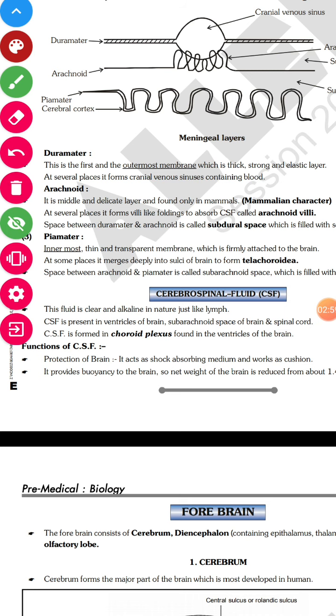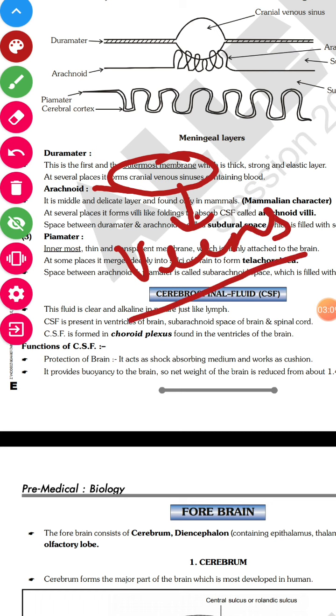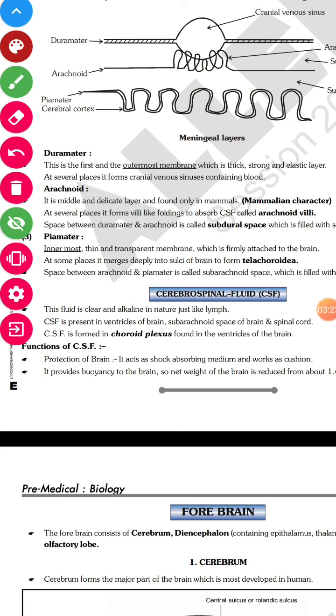At several places it forms the cranial venous system. It means it is going to continue as veins. It is going to form a lining made up of endothelial cells and it will form veins. Veins means which type of blood is it going to carry? Obviously it is going to carry deoxygenated blood, right? So it is going to form venous sinuses containing blood.